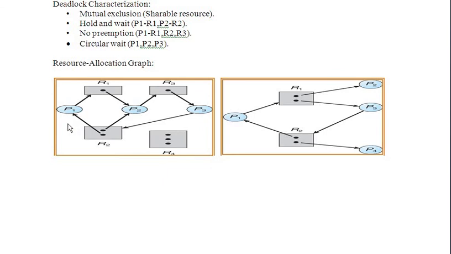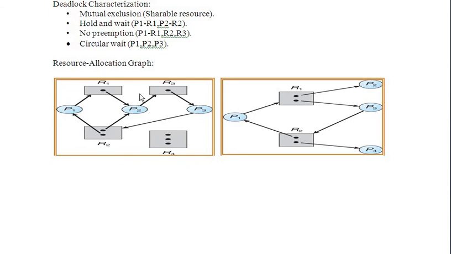Here we can see P1 has requested resource R1. R1 is with P2. P2 has requested R3, and R3 is with P3. P3 has requested a resource from R2, and one of the resources of R2 has been allocated to P2, and one of the resources allocated to P1.